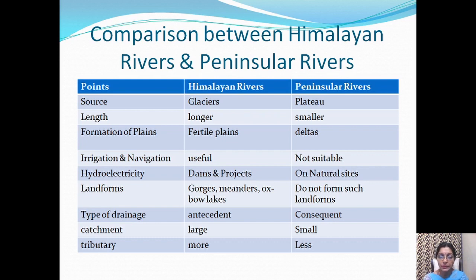Catchment area and tributaries are more in Himalayan rivers and less in peninsular rivers. Ganga, Brahmaputra, Indus, Yamuna, Ghaggar are a few Himalayan rivers, and Godavari, Krishna, Kaveri, Mahanadi are a few peninsular rivers.